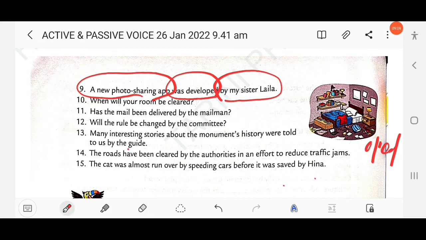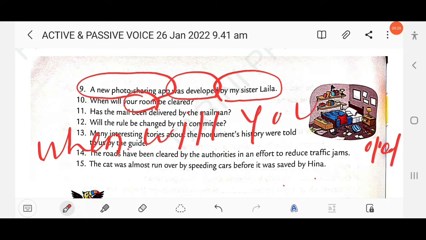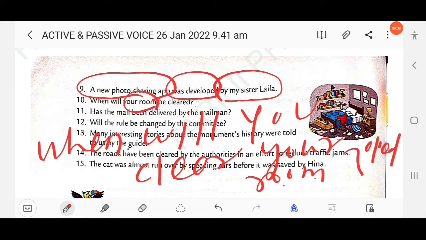Then next question here, when will your room be cleaned? Here the object is your room, and simple future is used. So here you have to write: when will you clear your room. Here your is mentioned, so you have to add the subject you. When will you clear your room? Its passive will be: when will your room be cleaned. Clear?